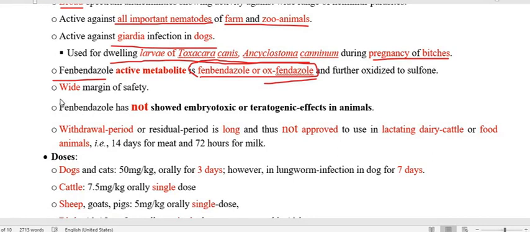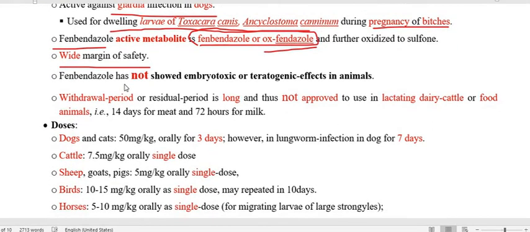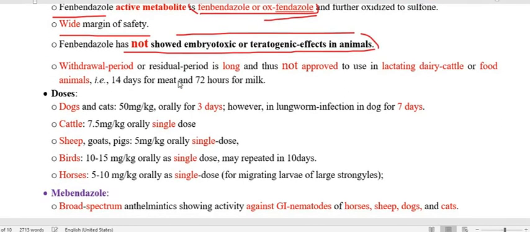The drug possesses a wide margin of safety. This is very, very important. It is also not embryotoxic and not teratogenic. Therefore the drug can be used for pregnant animals also. This is very, very important. But the drawback with this drug is that the withdrawal period is high. So the withdrawal or residual period of the drug is high. That is the problem.